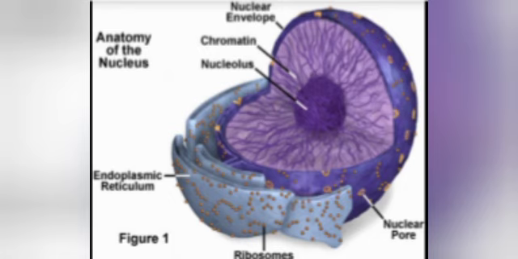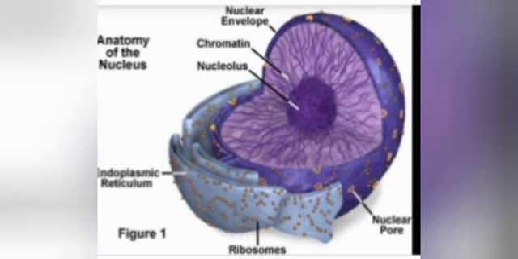Next part is nuclear pore. Nuclear pores are pores in the nuclear membrane. They help in the conduction of materials to and from the nucleus. Next part, nucleoplasm. It is a fluid part of the nucleus. Nucleolus and chromatin reticulum are seen here.